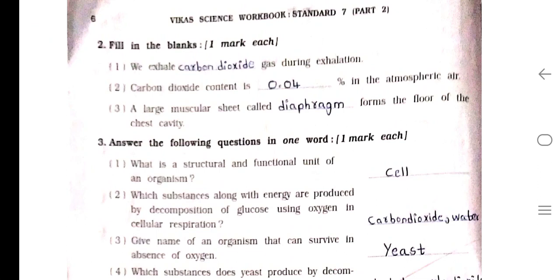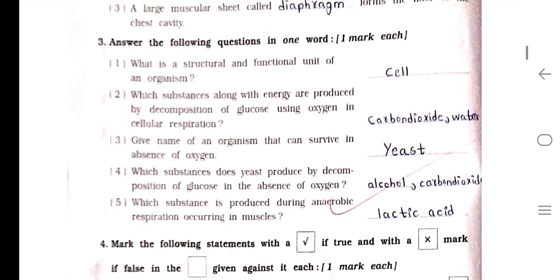Question number 2. Fill in the blanks. Number 1. We exhale dash gas during exhalation. So carbon dioxide. Number 2. Carbon dioxide content is dash percent of the atmospheric air. Answer is 0.04%. Number 3. A large muscular sheet called dash forms the floor of the chest cavity. So the answer is diaphragm.